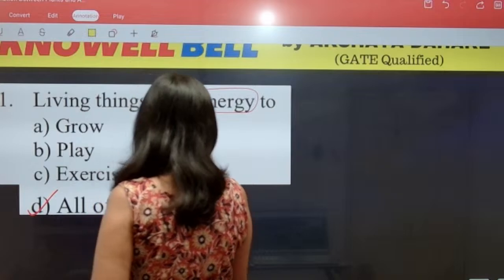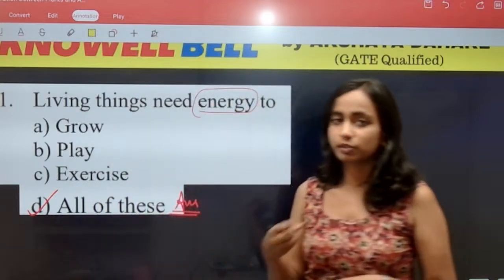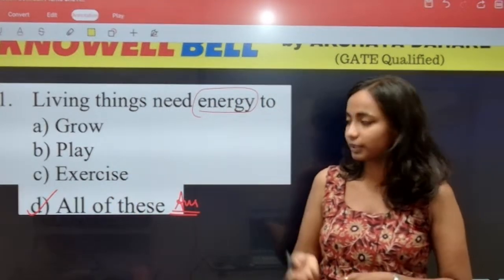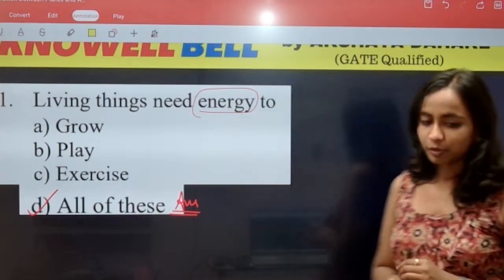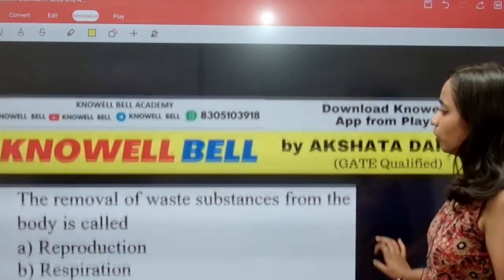Why do we need energy? Energy is required for all of these processes. Growth के लिए energy लगती है. To play we need energy and to exercise as well we need energy. So the right answer is option B, all of these.